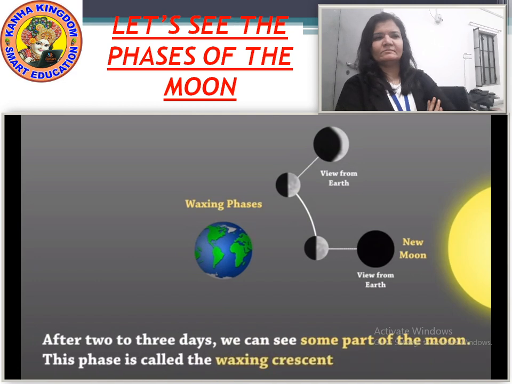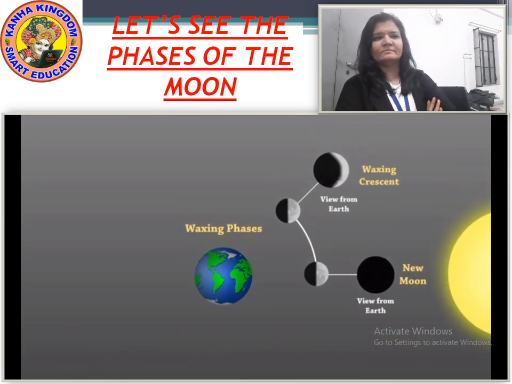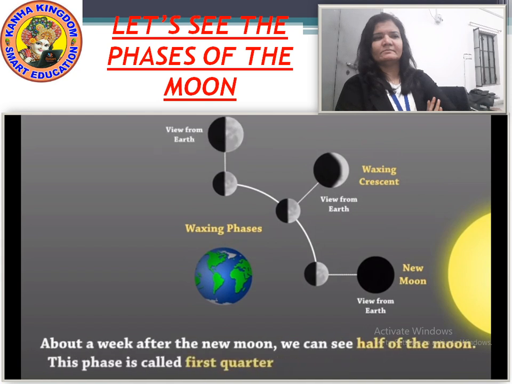After 2 to 3 days, we can see some part of the moon. This phase is called the waxing crescent. As the moon is gaining light, that is, expanding in illumination, we use the term waxing. About a week after the new moon, we can see half of the moon.